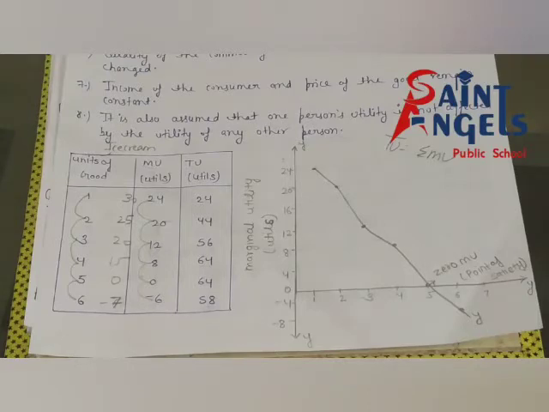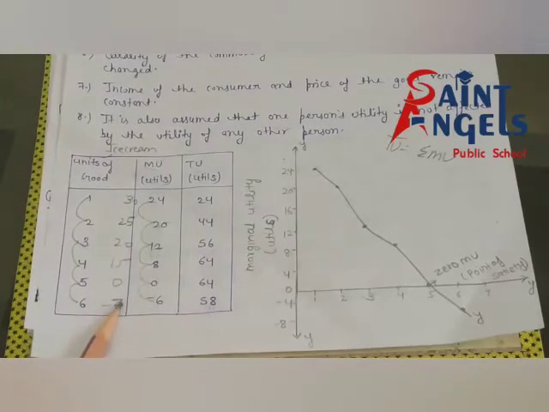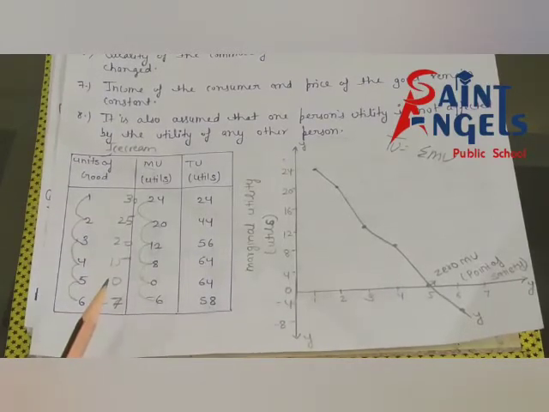I hope this statement is clear. What does this negative value show? It means a negative result from consuming more units of a commodity beyond the capacity.